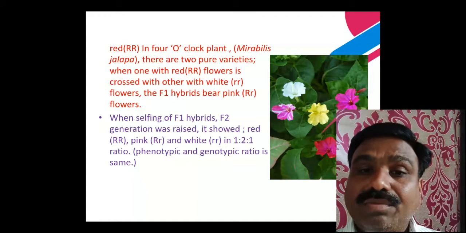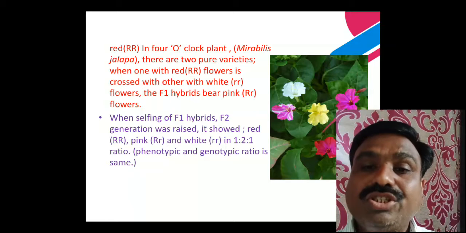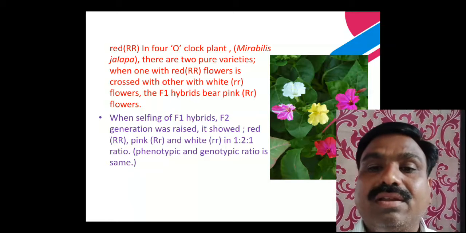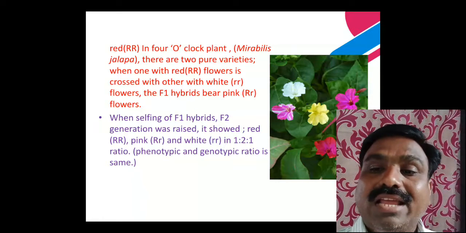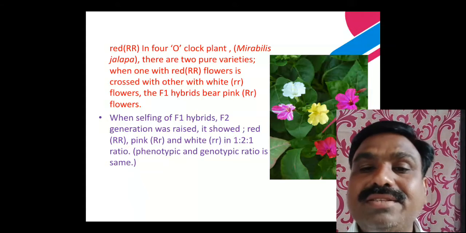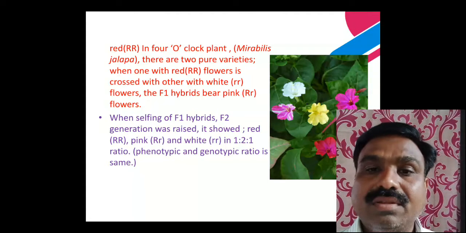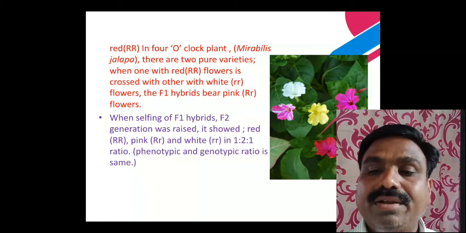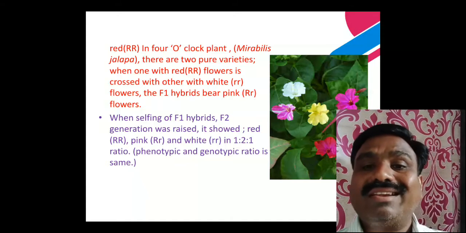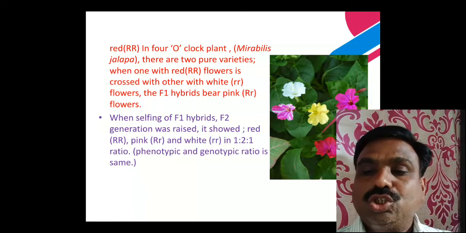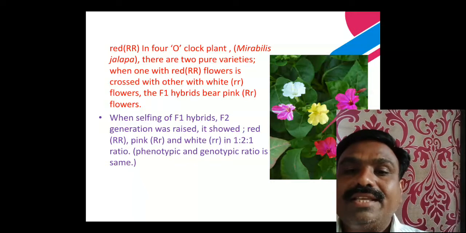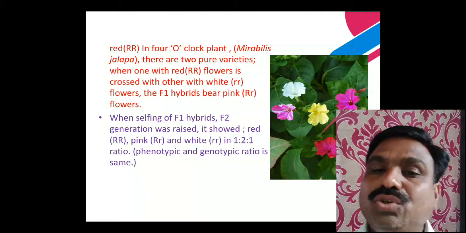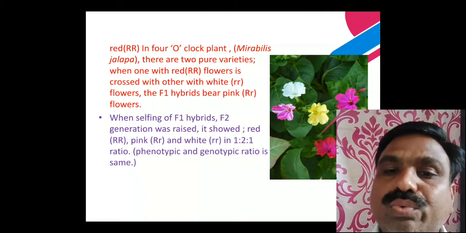When the F1 hybrid is selfed, the F2 generation is obtained, in which red, white and pink flowers appear in the ratio 1:2:1.